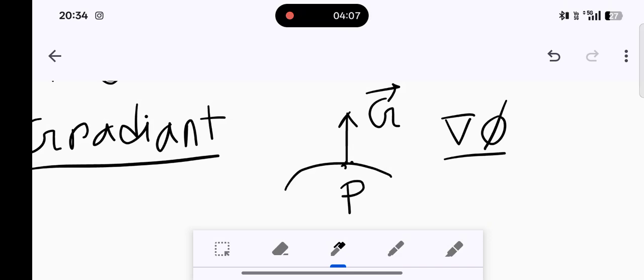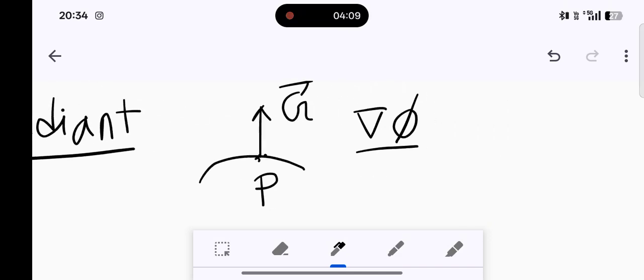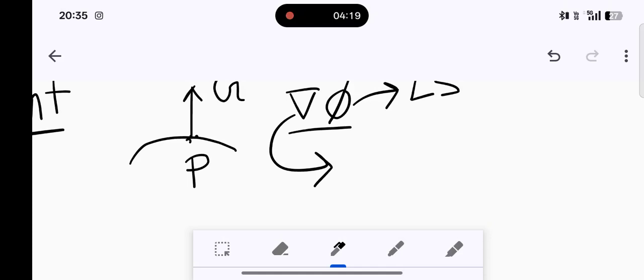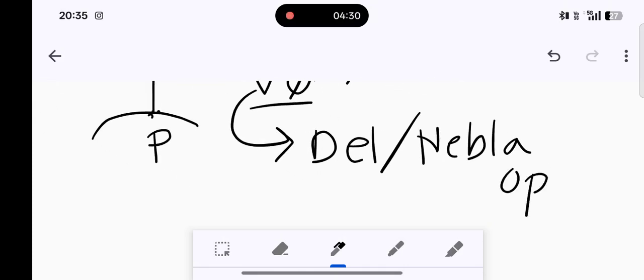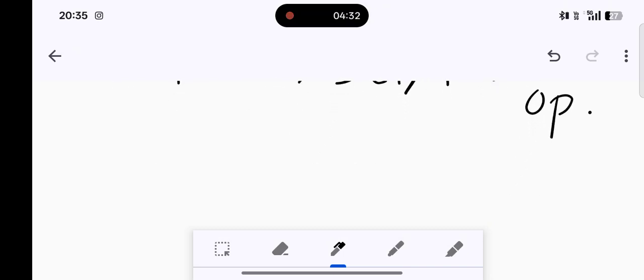Now what is that? This is phi. Phi is nothing but the level surface, ls for level surface. And what is that triangle, or reverse triangle? It is known as del or nabla operator. And del is a vector.